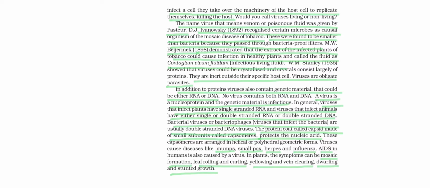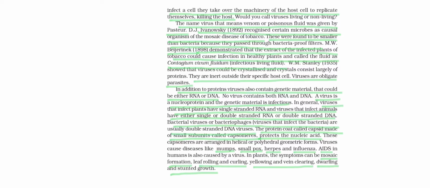Then another scientist, Beijerinck, demonstrated that extract of infected tobacco plants could cause infection in healthy plants also. Then the next scientist, Stanley, showed that virus could be crystallized, and the crystal contains a large number of proteins. So actually they are inert outside their specific host cell. Whenever they enter, they become active. So viruses are obligatory parasites, as I have said to you earlier. Make a list of different scientists and their contribution regarding virus.